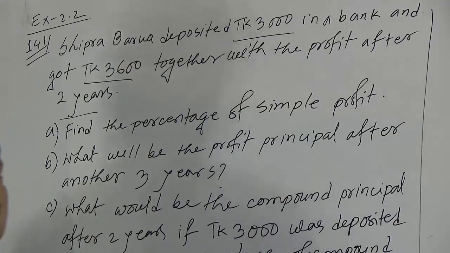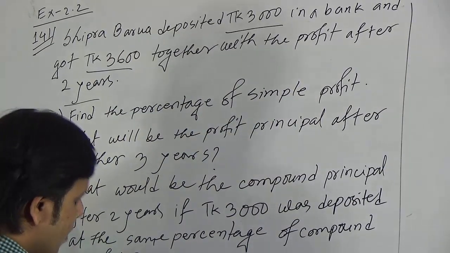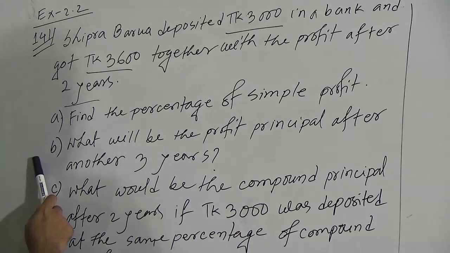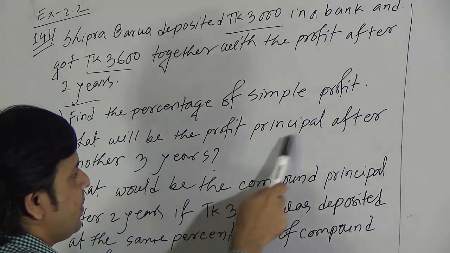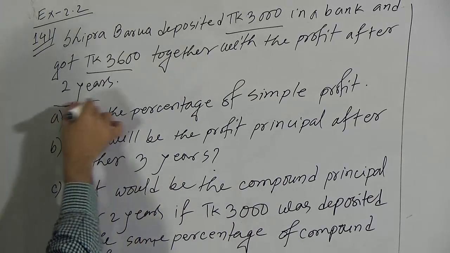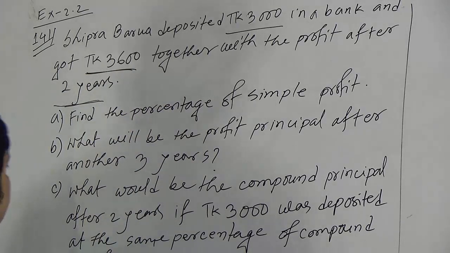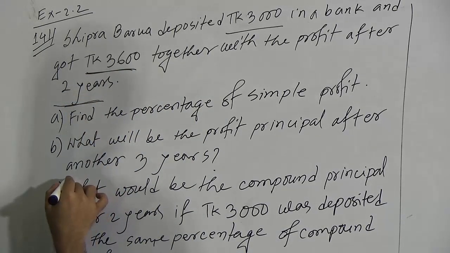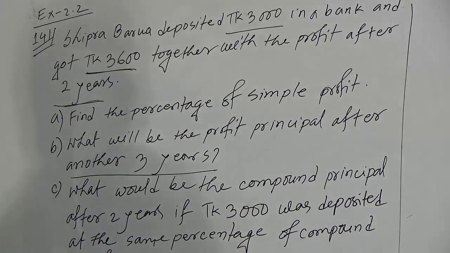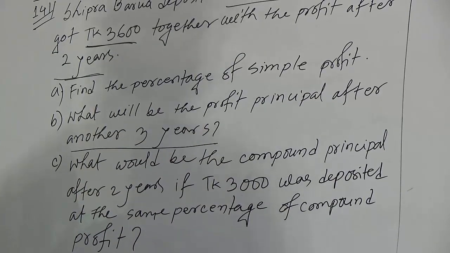Dear students, now see the first question. Find the percentage of simple profit. We need to determine the percentage of simple profit in question A. Now question B, what will be the profit principal after another 3 years? It means that 2 years is given here, and the profit principal of 2 years is 3600. After this 2 years, we have to calculate the profit principal after another 3 years. It means total after 5 years we have to determine the profit principal in question B.